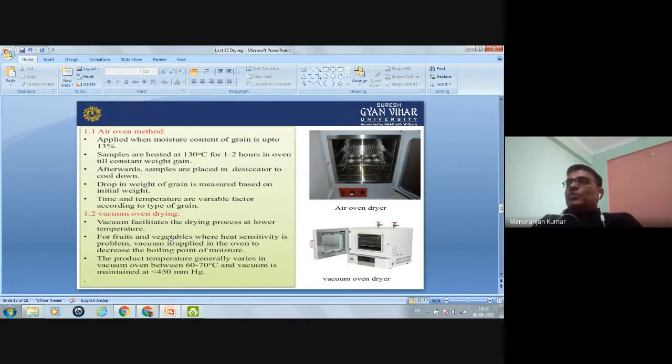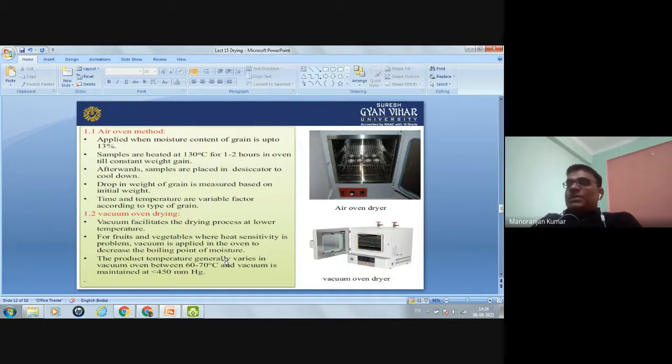Second is vacuum oven drying. In the vacuum oven drying, the vacuum facilitates the drying process at lower temperature. For fruit and vegetables, where heat sensitivity is a problem, vacuum is applied in the oven to decrease the boiling point of the moisture.